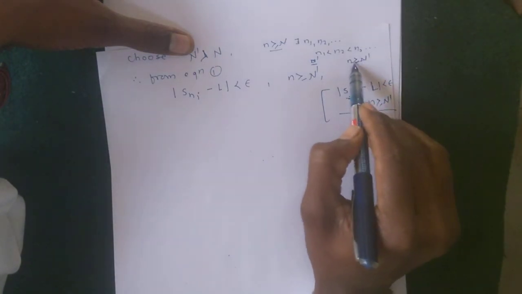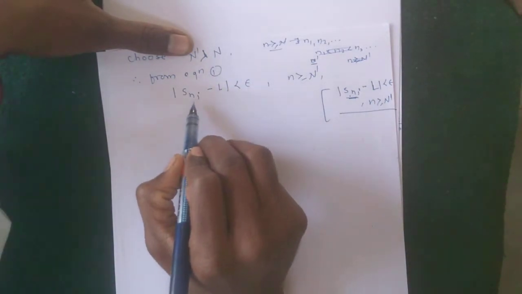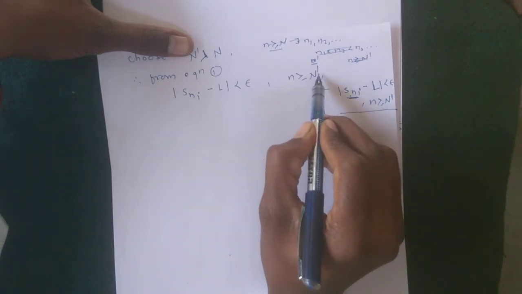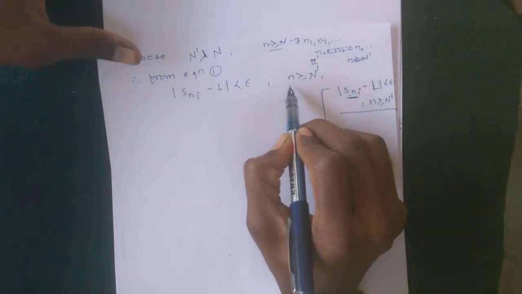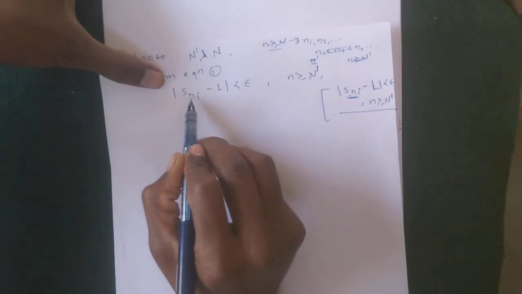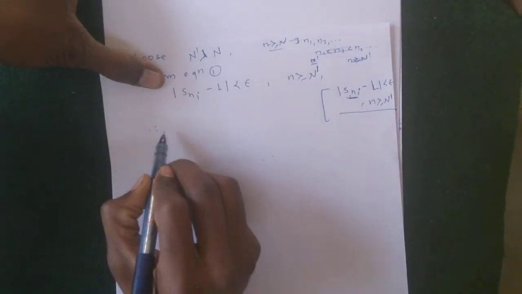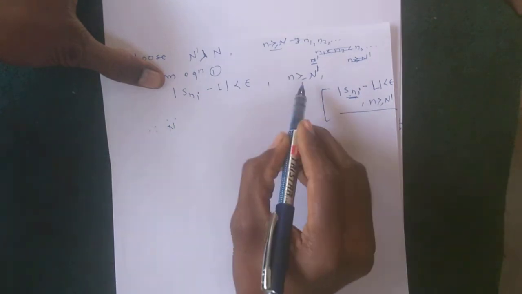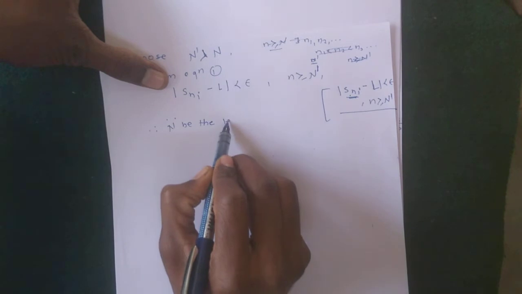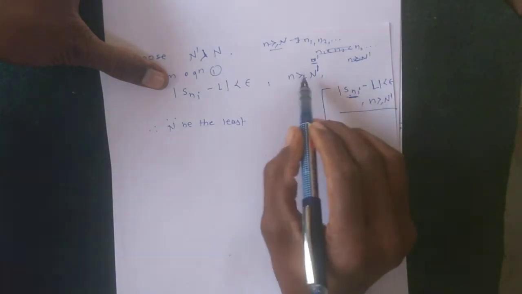Okay, so in equation 1, |S_ni - L| < epsilon whenever n is greater than or equal to n dash, because n dash is an element that exists such that the sequence S_ni satisfies this condition. Okay, and therefore let n be the least positive integer, meaning no integer less than n satisfies this condition.